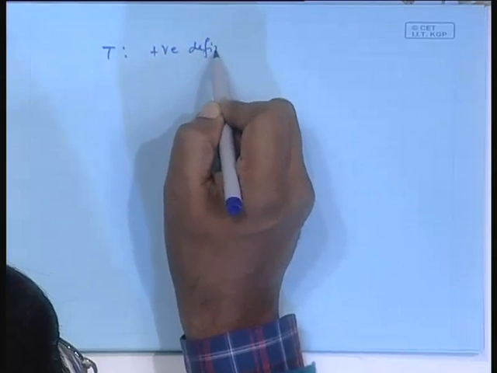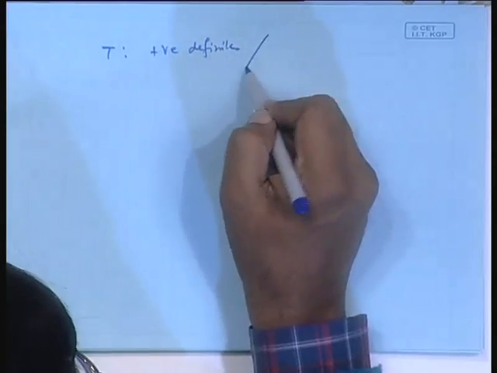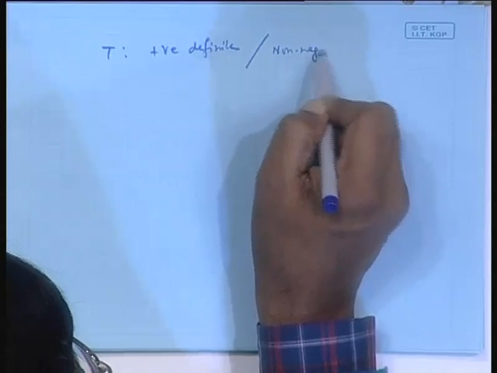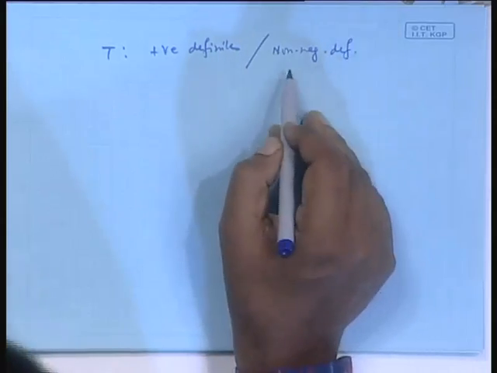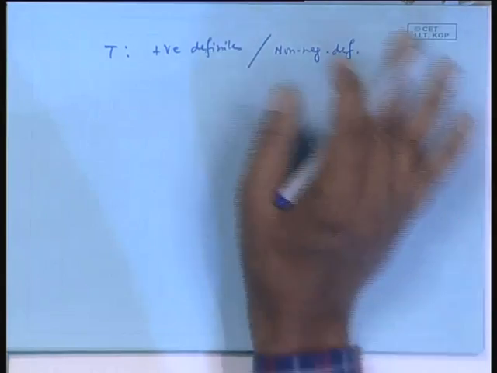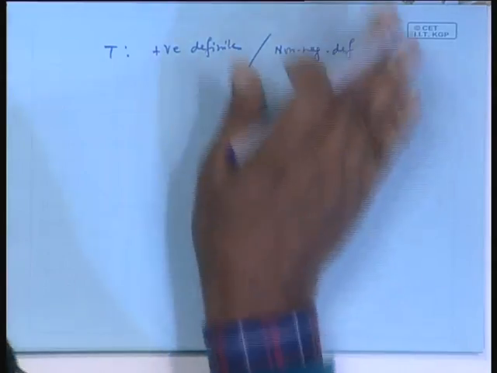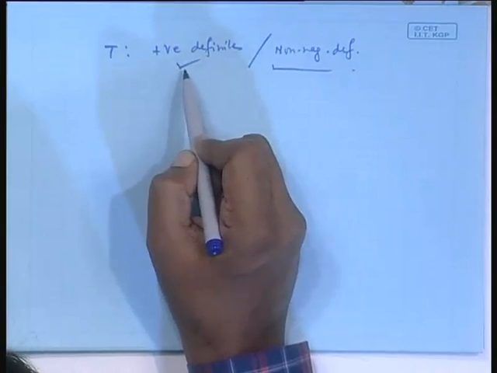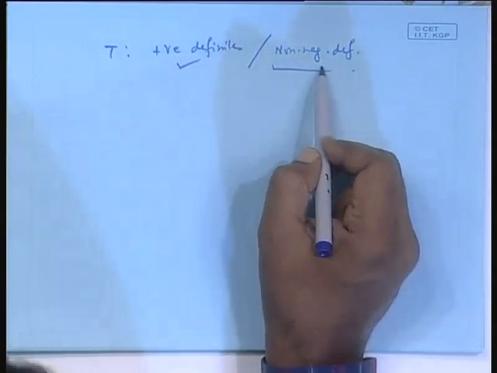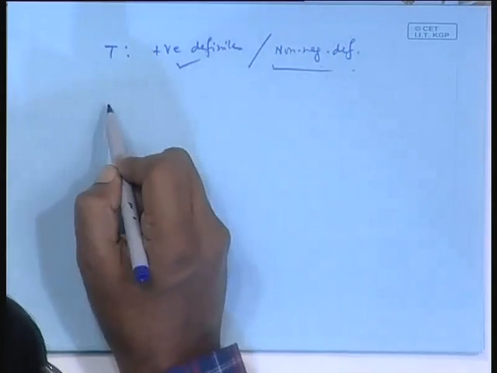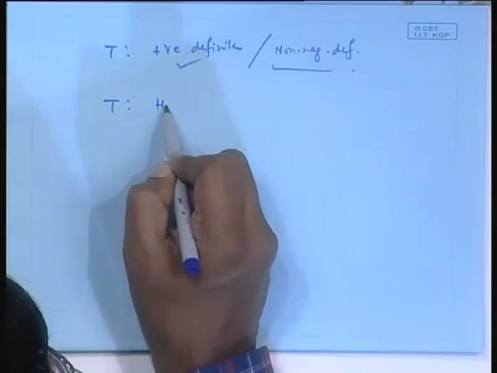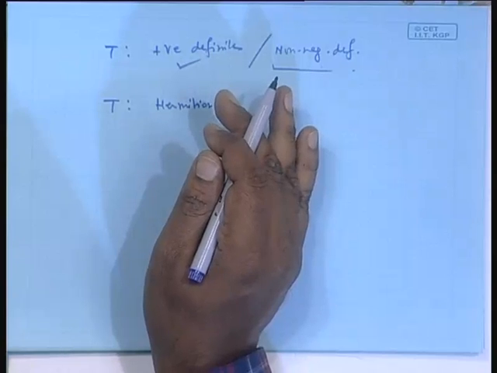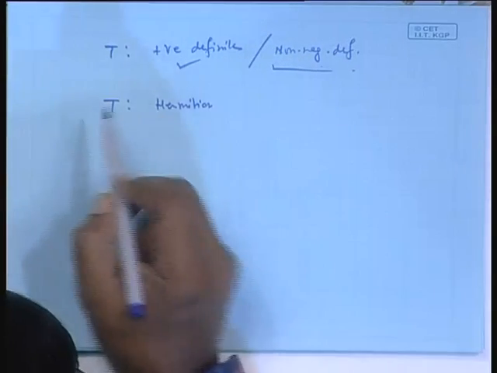Positive definite, or the other case, non negative definite, which is also called positive semi definite. There are various ways people write, you know. This second case is more general, and I am concentrating on this, and whatever I say, I will just modify a little so that it will apply here. In either case, T must first be Hermitian. If not Hermitian, then we cannot do anything.